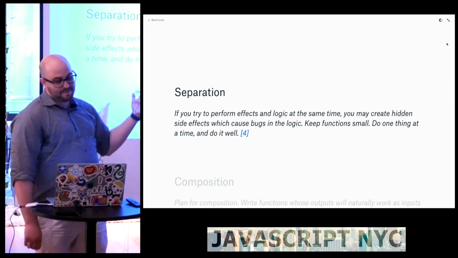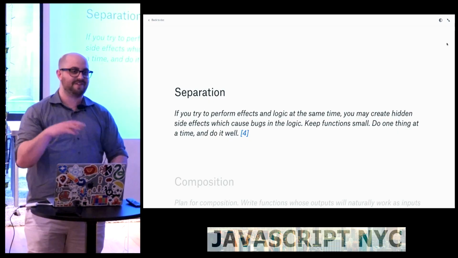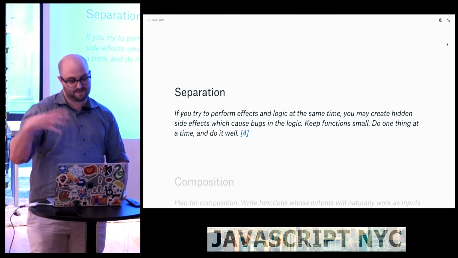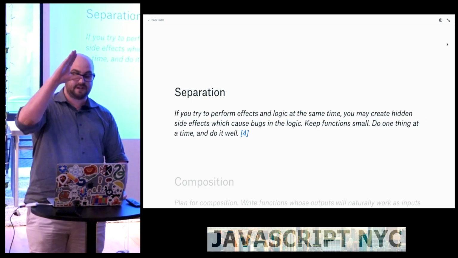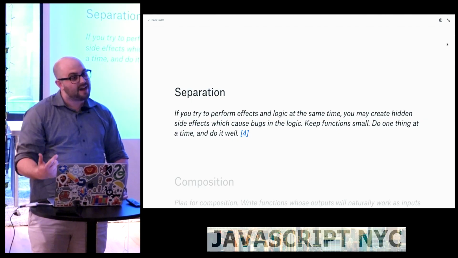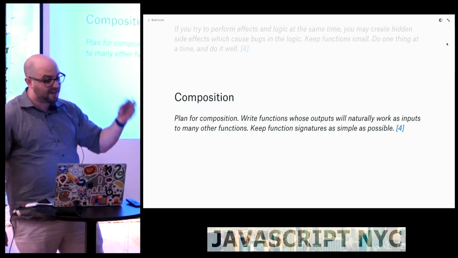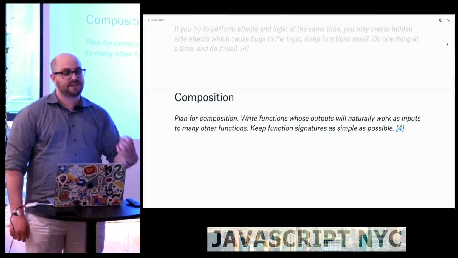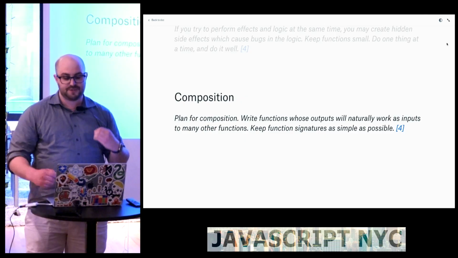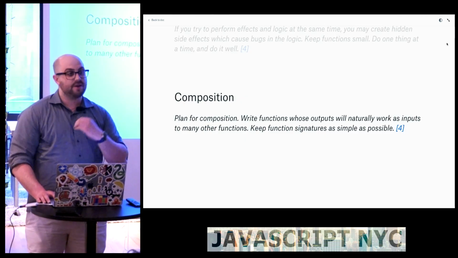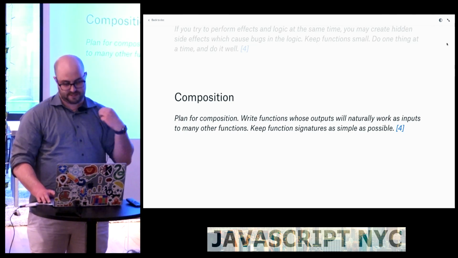The first one is called separation, which is that if you try to perform effects and logic at the same time, you may create hidden side effects, which cause bugs in the logic. You want to keep functions small, and you want to do one thing at a time, and you want to do it well. And that pairs nicely with this other concept called composition, which is that you should plan for composition. You should write functions whose outputs will naturally work as inputs to many other functions. You want to keep functions' signatures as simple as possible.